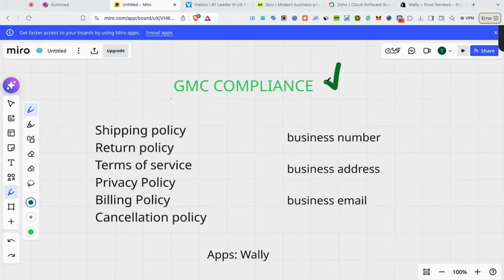Now let's talk about how to get your GMC approved and how to be GMC compliant. So you need the following policies inside of your footer.